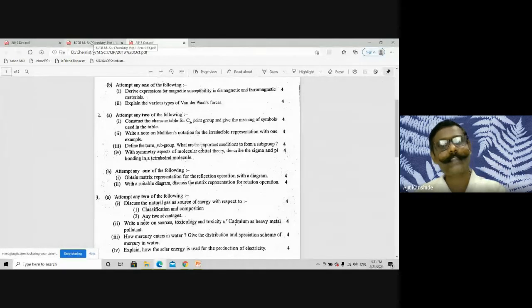Because they ask for any example, no? You are free to take any example. So why A1 came for the first irreducible representation in C2v, similarly A2, B1 and B2, that you are supposed to answer. It is for 4 marks.